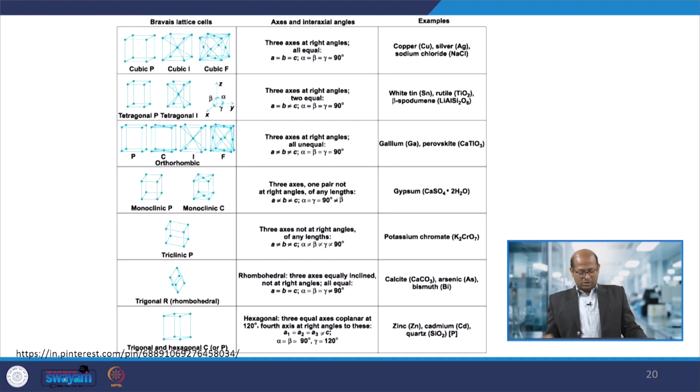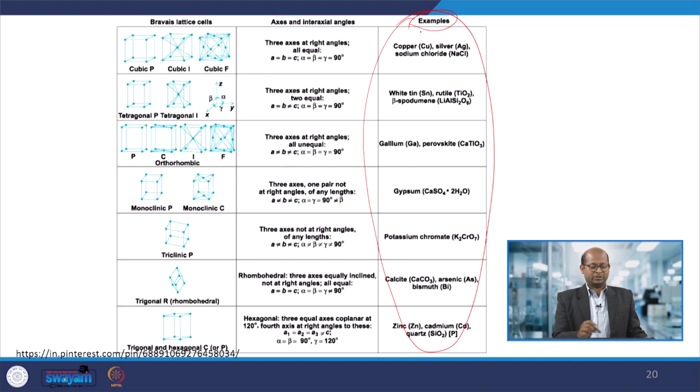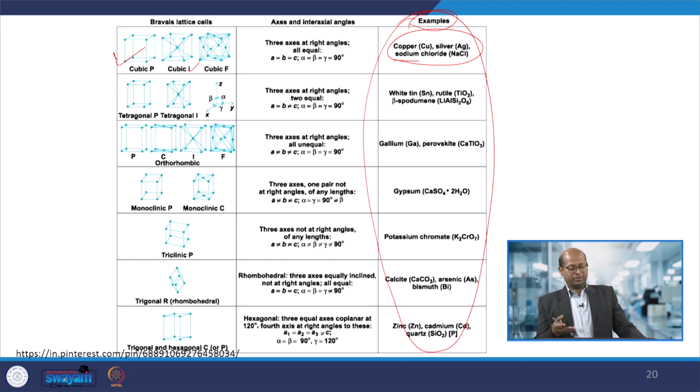Okay, so here a few examples are given for each type of arrangement, when it is cubic, body centered or face centered. So, this type, either copper, silver, sodium chloride. If we prepare these types of metals, then this type of atomic arrangement is present.